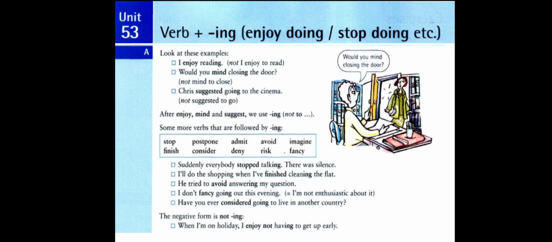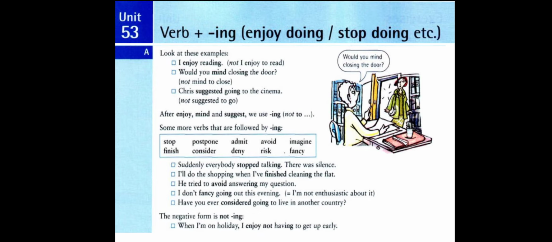So when the verb plus ing is used in the negative, we use not before it.